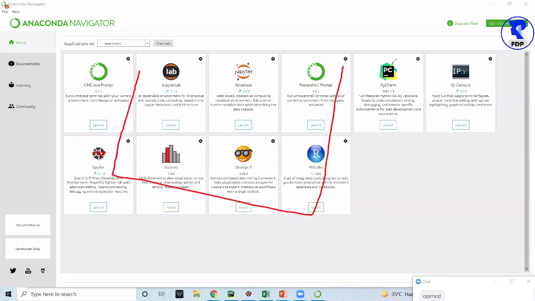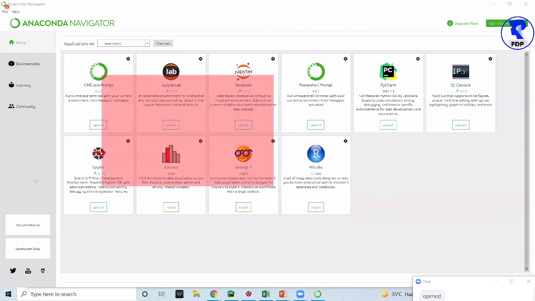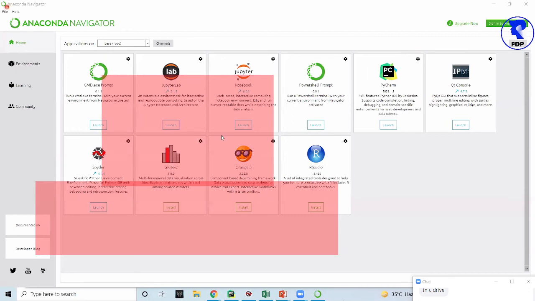Oh, just a minute, please. Okay, so suppose this is a computer, and in this computer, we have installed Anaconda. So Anaconda is basically installed.